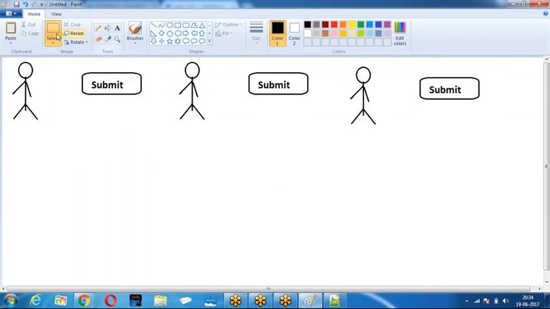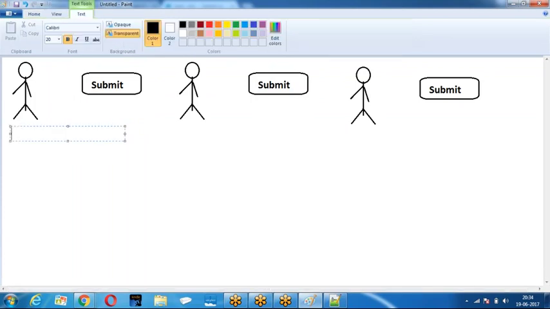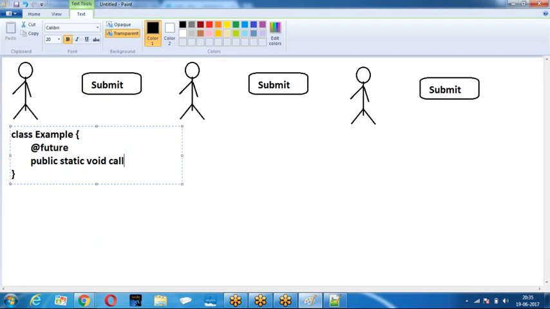In the submit method, I have a class, for example, with the annotation at the rate of future.